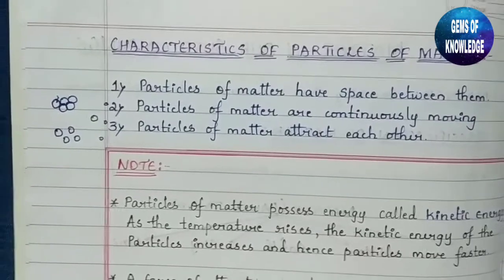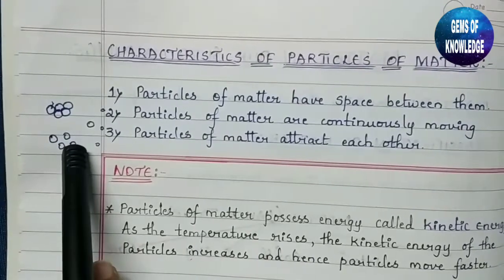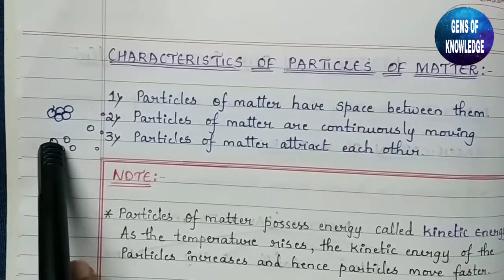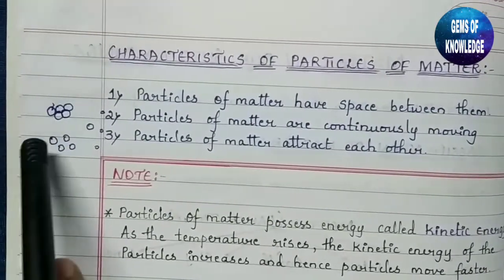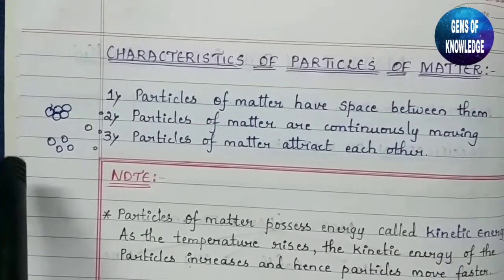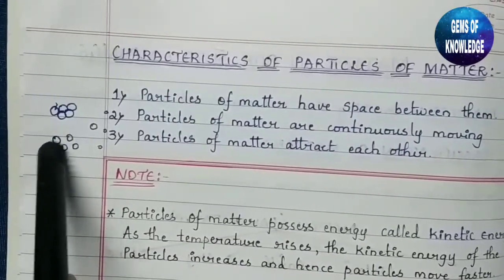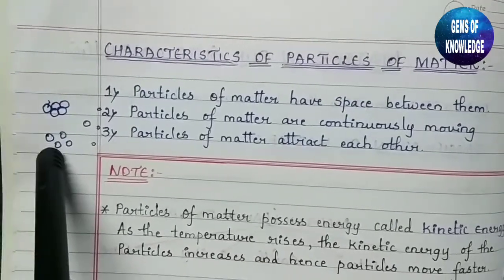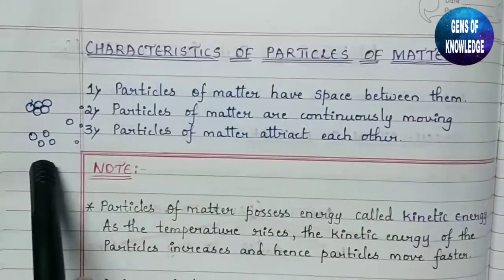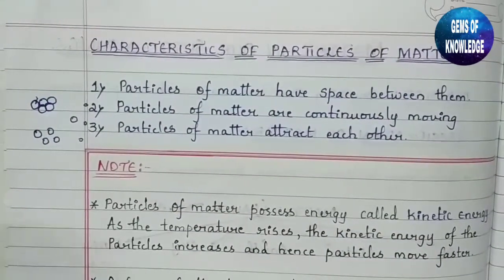How is it mixed? They get mixed because in the case of liquid, there is slightly space between them. So what happens is, the tea leaves as well as the milk or the sugar particles that you put into it get deposited into these spaces. So we can say that particles of matter have space between them. Okay, this was just a basic example which I have given you, just for your understanding.